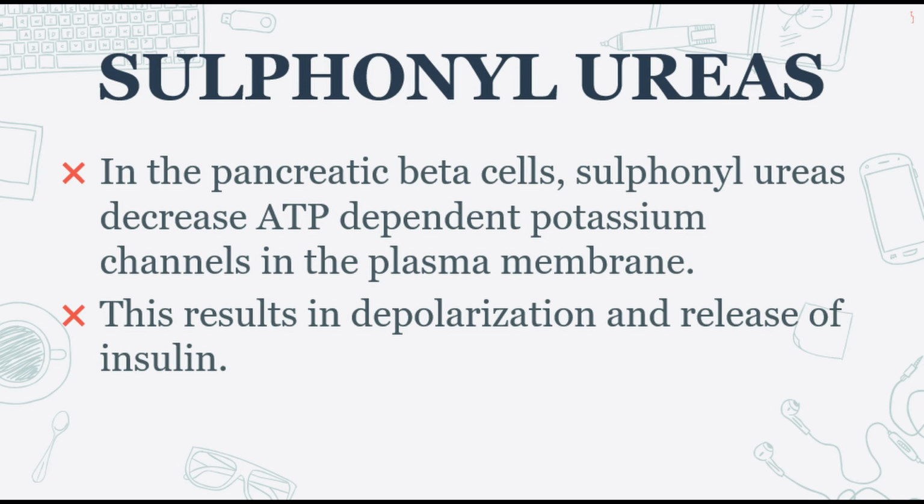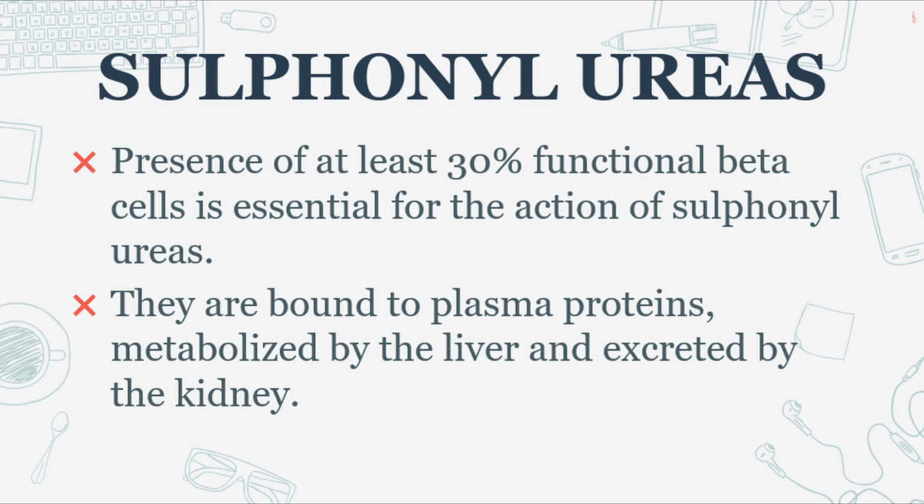Sulphonyl ureas block ATP-dependent potassium channels in the plasma membrane of pancreatic beta cells. Depolarization occurs as a consequence and insulin is released. The presence of at least 30% functioning beta cells is required for sulphonyl ureas to work. This class of medication is frequently used in conjunction with metformin.